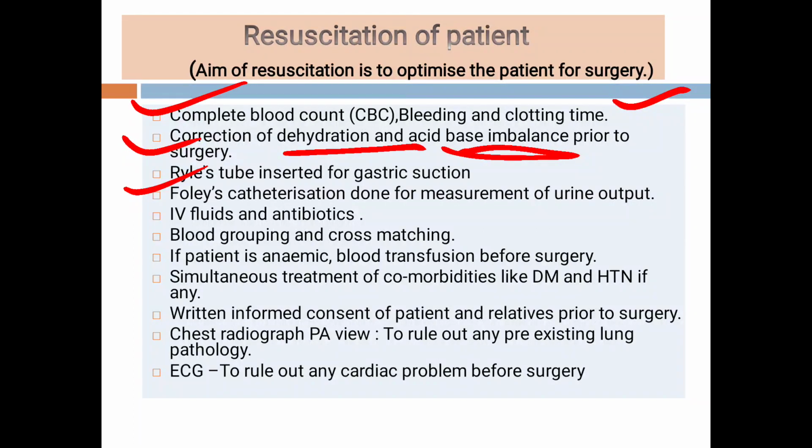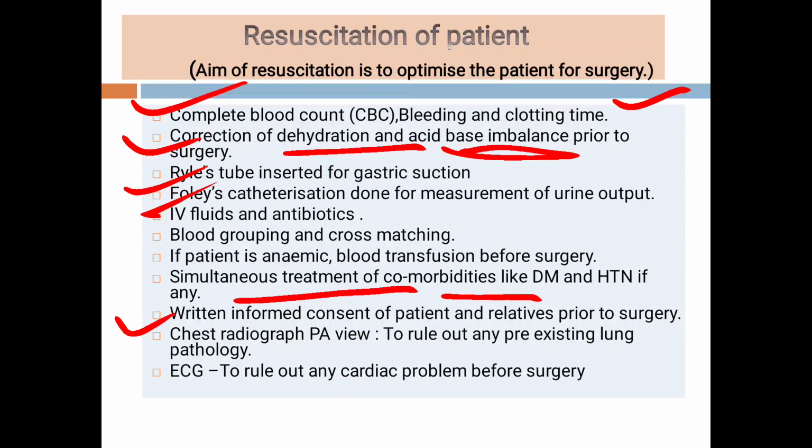We will insert the Ryle's tube for aspiration and Foley's catheter for measurement of the urine output. We will start IV fluids and antibiotics. Blood grouping and cross matching is done, because if the patient is anemic, the patient may require blood transfusion before surgery. Then simultaneous treatment of comorbidities like diabetes and hypertension, if any, is required. After that, written consent of the patient or relatives prior to surgery is important.